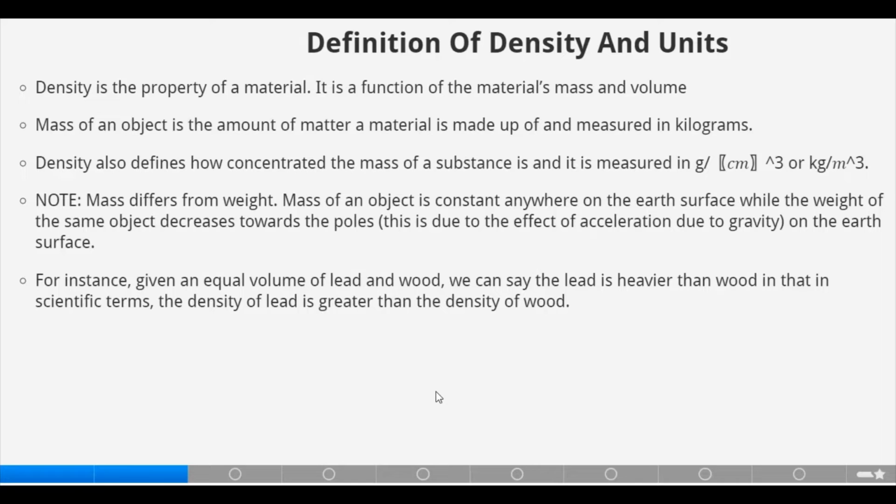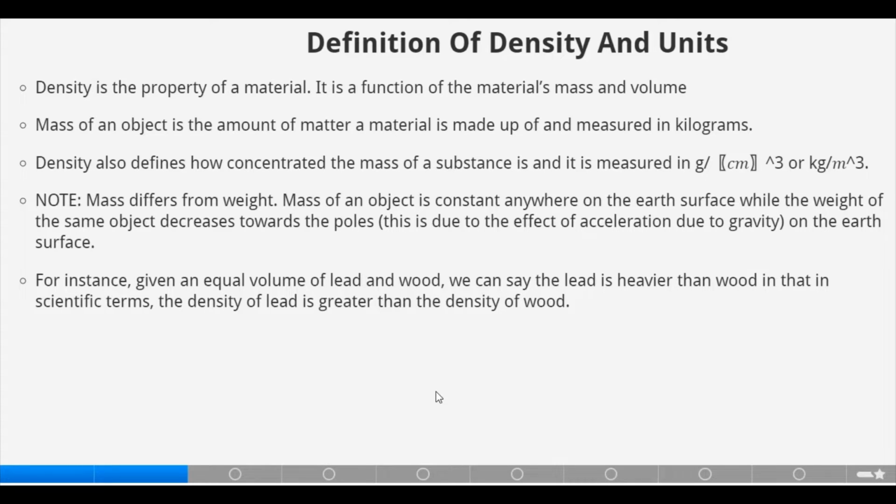Definition of density and units. Density is the property of a material. It is a function of the material's mass and volume. Mass of an object is the amount of matter a material is made up of and is measured in kilograms. Density also defines how concentrated the mass of the substance is, and it is measured in gram per centimeter cube or kilogram per meter cube.